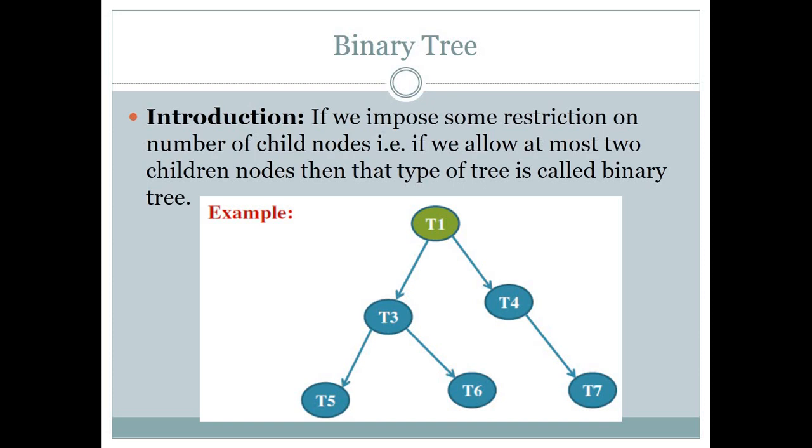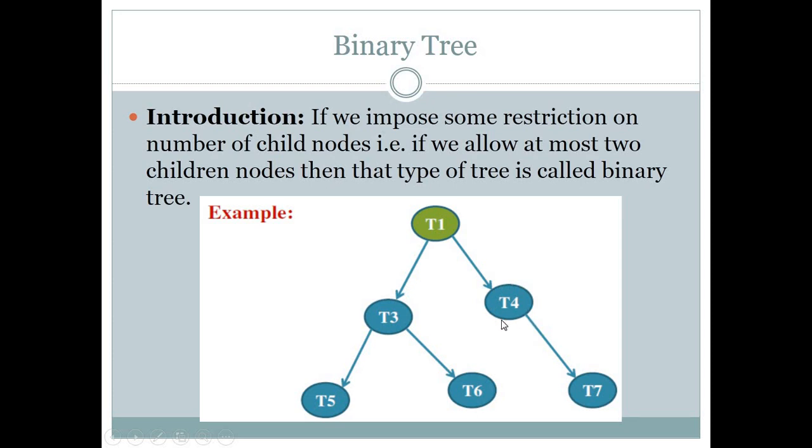So the basic thing is that every node will have a minimum of 0 nodes as children and a maximum of 2 nodes as children. In this figure, if we discuss the T1 node, T1 is a root node, or we can say a parent node, and it has 2 children, T3 and T4. So our restriction is applied here. Then T3 is a parent node, so it has 2 children, T5 and T6, so that is within the restriction also.